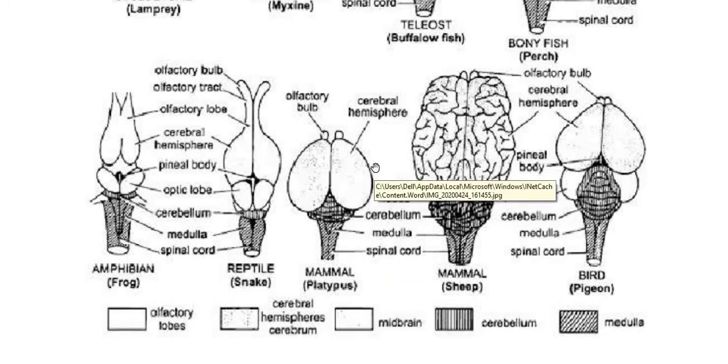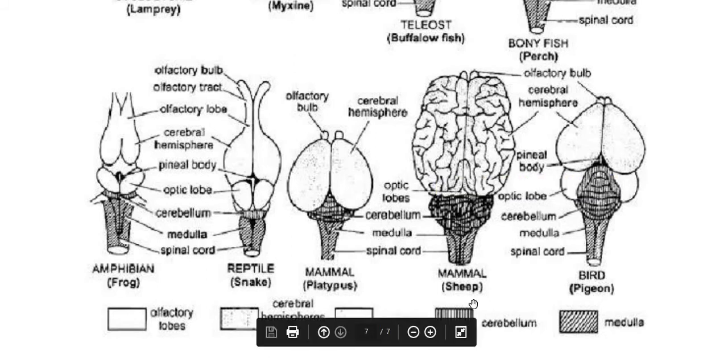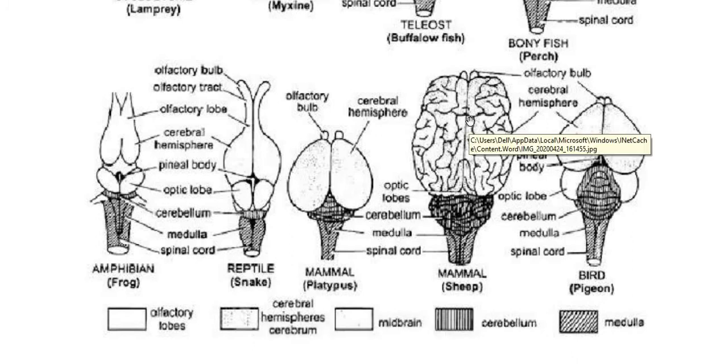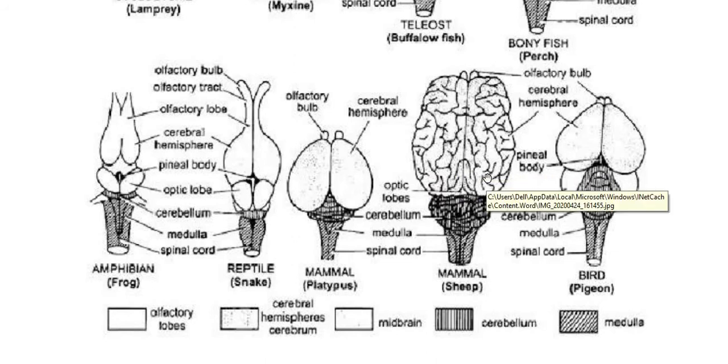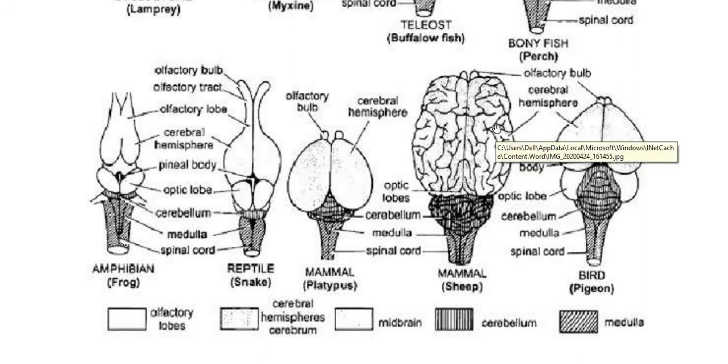Now if we compare this diagram with the same class but a different example, the sheep brain, that is the Eutherian brain, you can see the telencephalon or cerebrum is heavily larger than that of the platypus, that is the Prototherian brain. So though they belong to the same class, there is so much difference we can see. The cerebrum is quite larger and it is divided into two lobes.